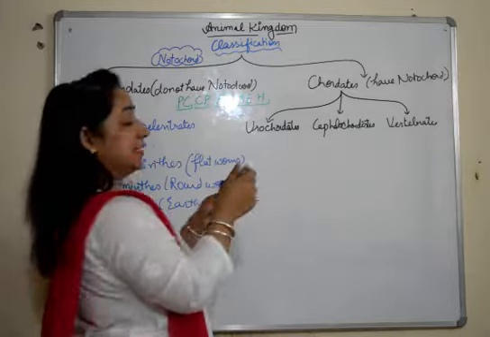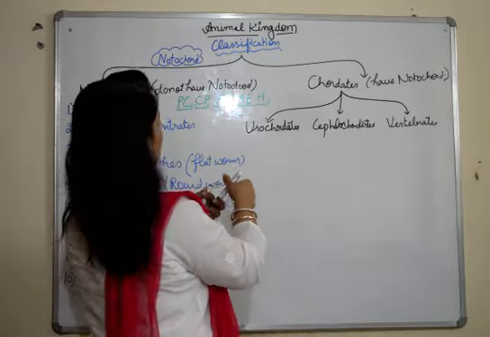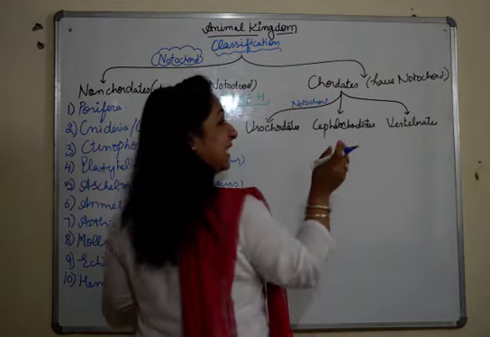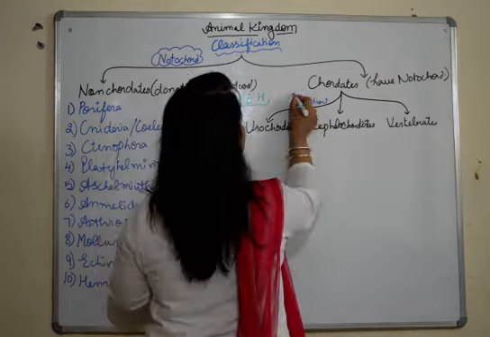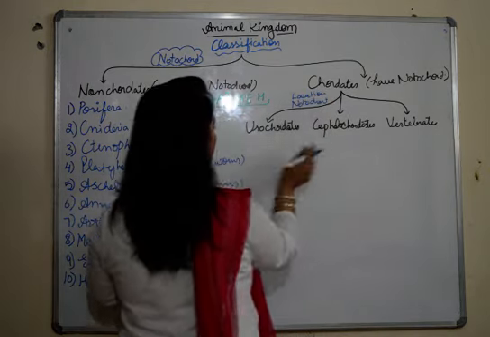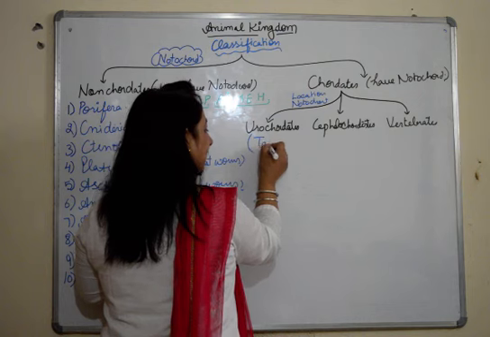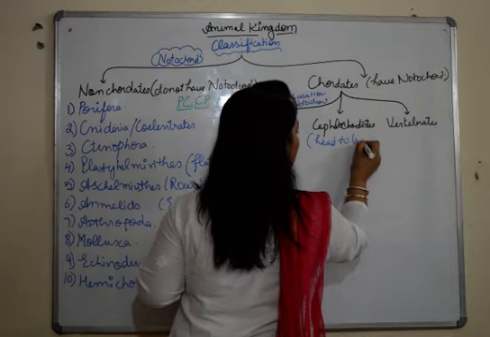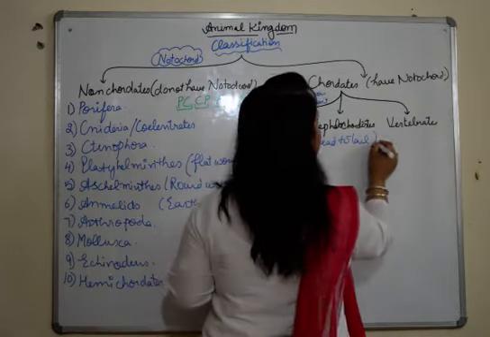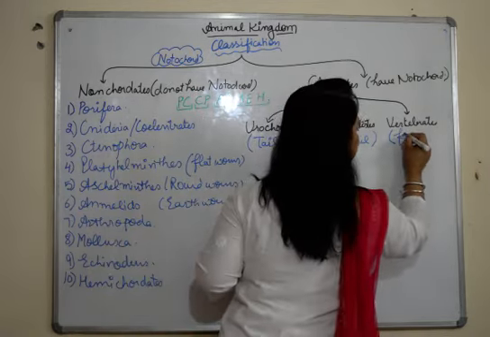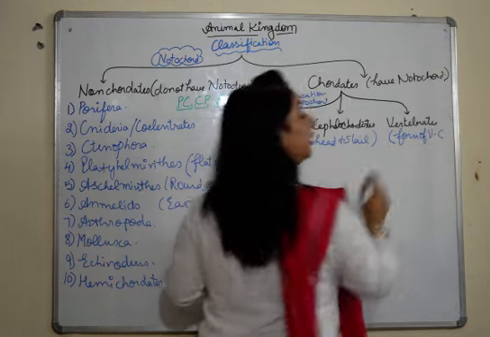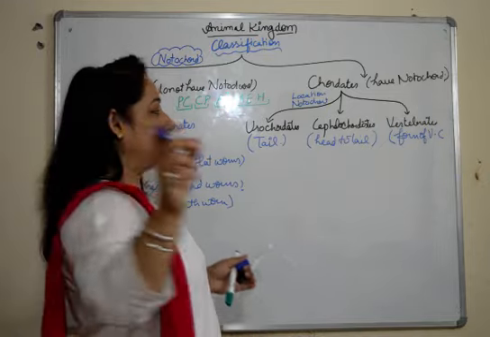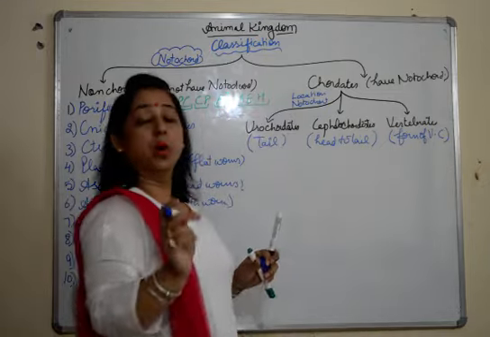Now urochordates, cephalochordates and vertebrates are divided on the basis of the notochord only, or you can say its location. I'll write location of notochord. In urochordates, it's present in the tail region. In cephalochordates, it runs from head to tail as a rod-like structure, and in vertebrates, it's in the form of a vertebral column. The vertebral column is made up of different vertebrae which are joined together. So in vertebrates, it's in the form of a vertebral column.